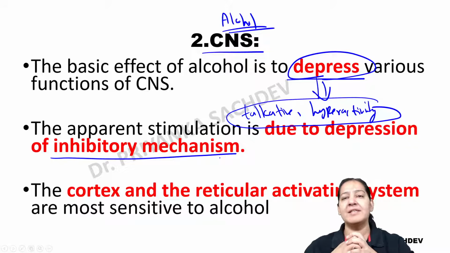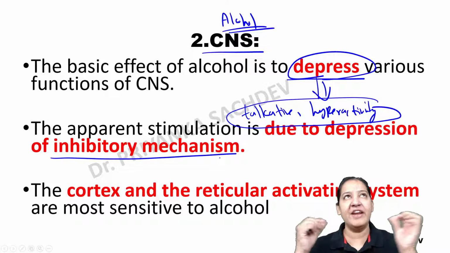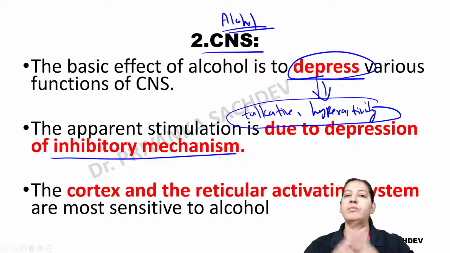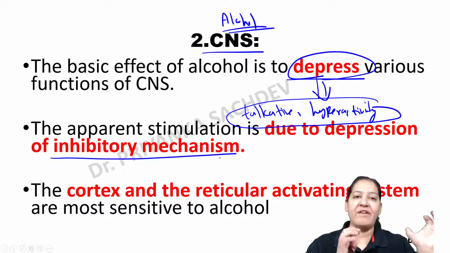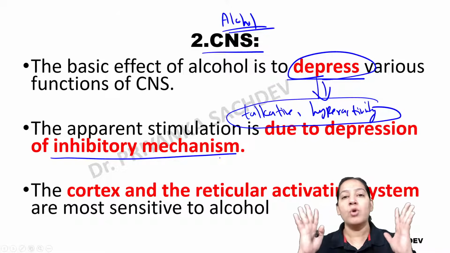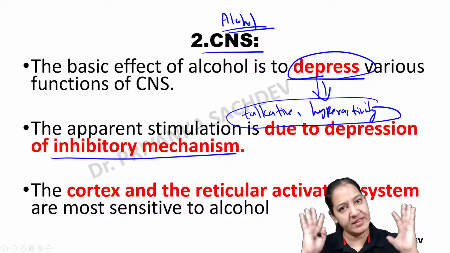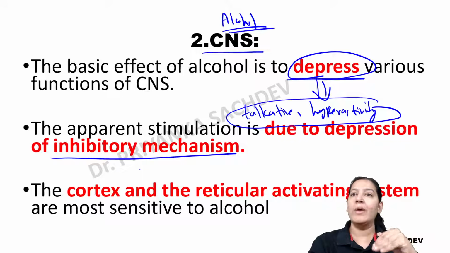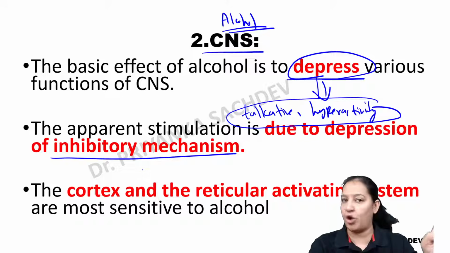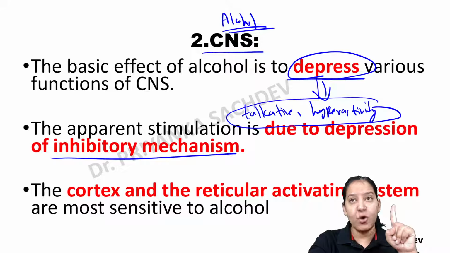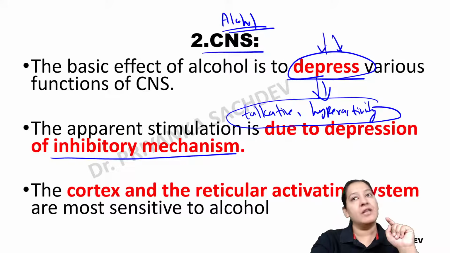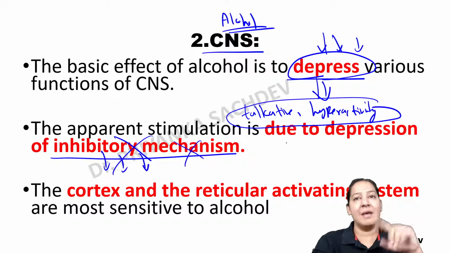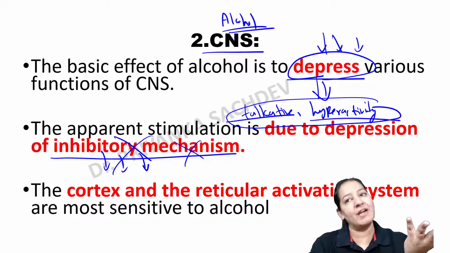What do you mean by inhibitory mechanism? In the inhibitory mechanism, there is a fed background of what things we have to do publicly, what things we don't have to do publicly, what things we have to say in front of everyone, and what things we don't have to say. So that is fed there. The inhibitory mechanism prevents us from talking or doing those activities in public places that should not be done. But alcohol depresses the complete CNS. So it is depressing the inhibitory mechanism. So loss of the inhibitory mechanism leads to over talkativeness and over hyperactivity.